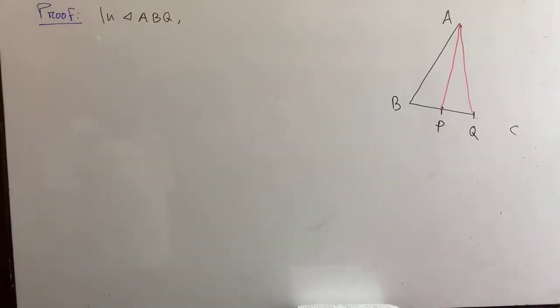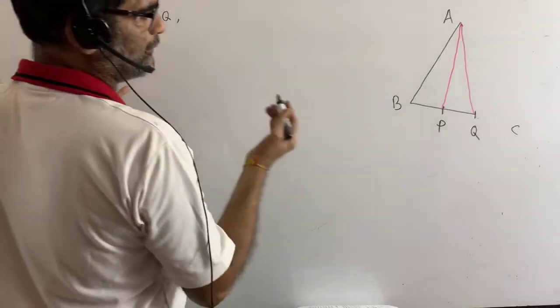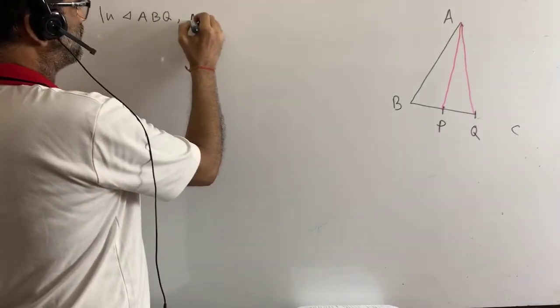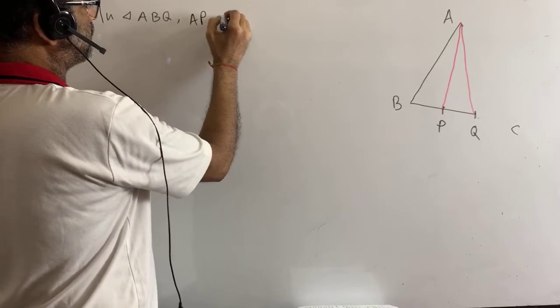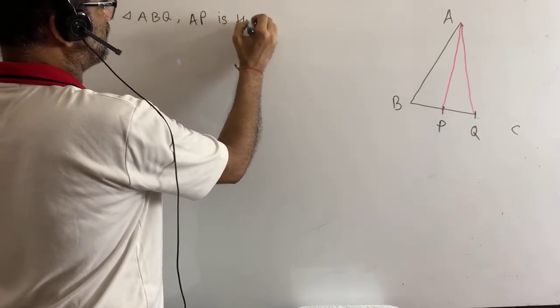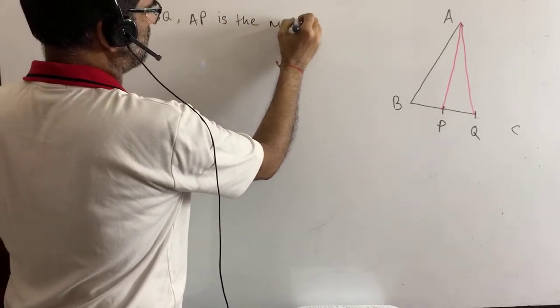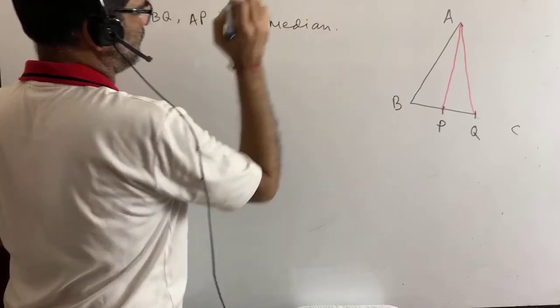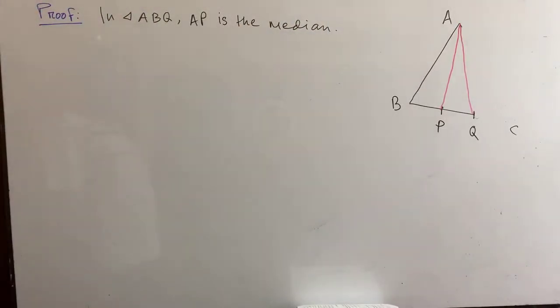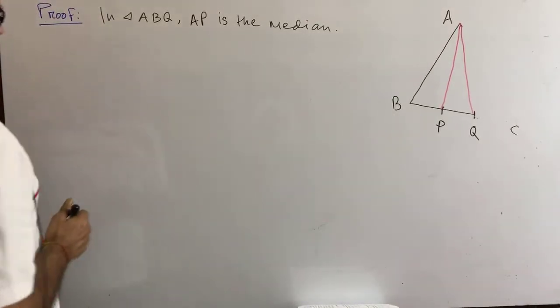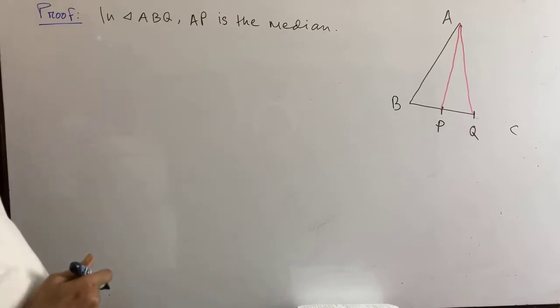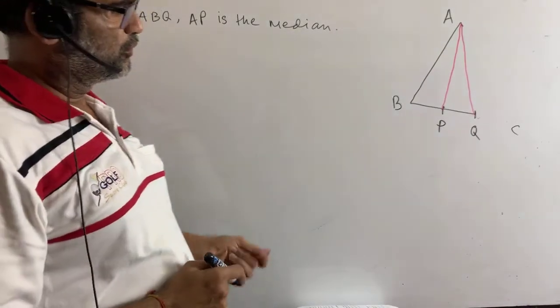In triangle ABQ, write down AP is the median of BQ. AP is the median. That's good. So, like the previous figure that I showed for Apollonius theorem, we can write here.